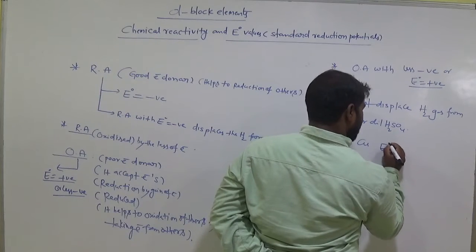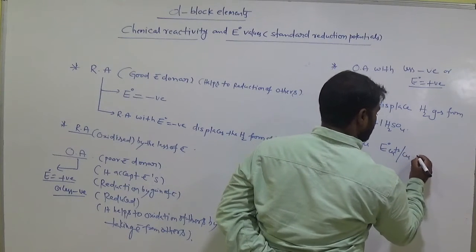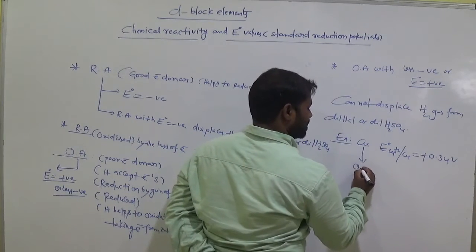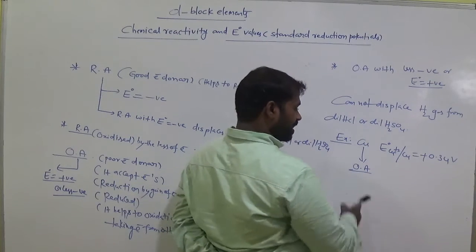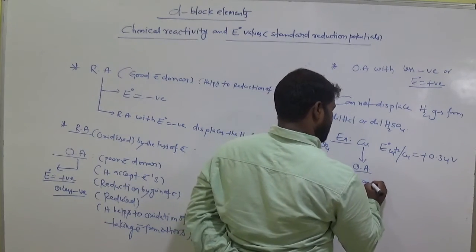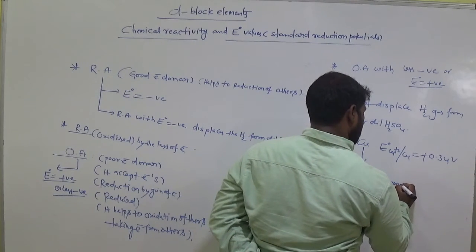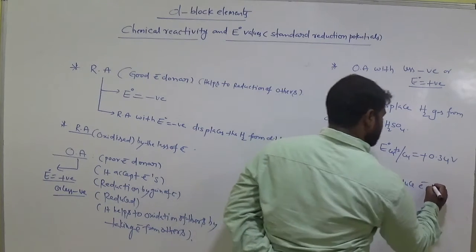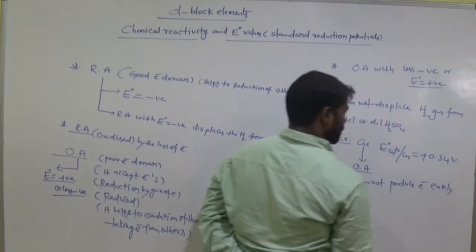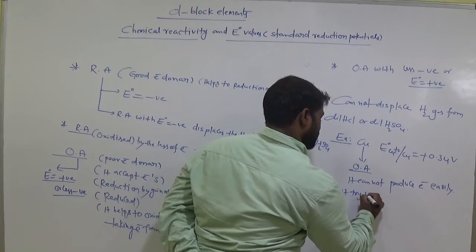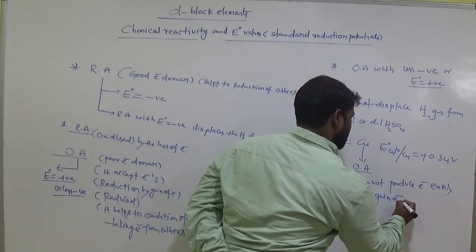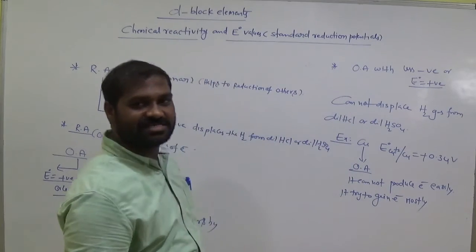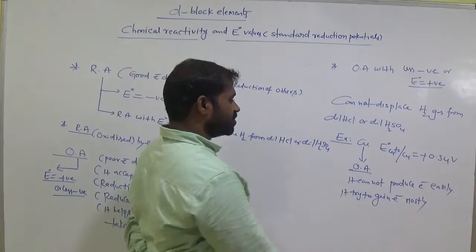What is its standard reduction potential value? Plus 0.34 volts. It is an oxidizing agent. Am I right? Why does it have a positive value? It cannot produce electrons easily. It tries to gain electrons mostly. It always tries to accept the electrons.